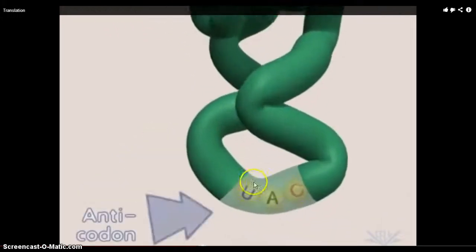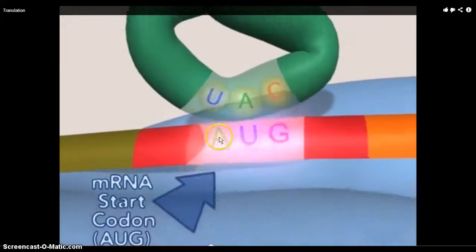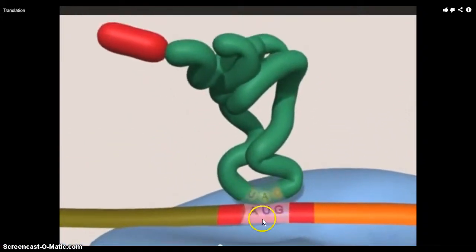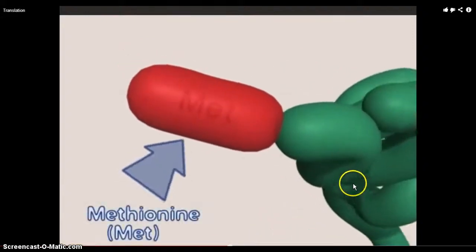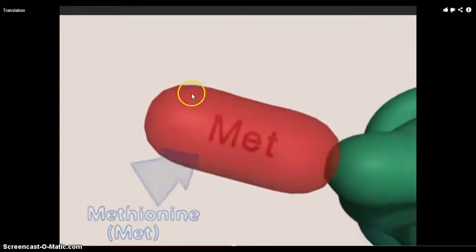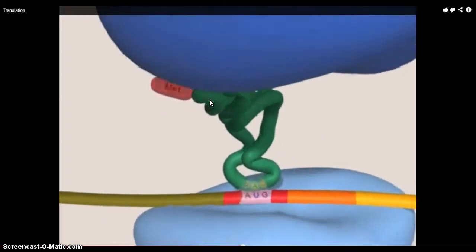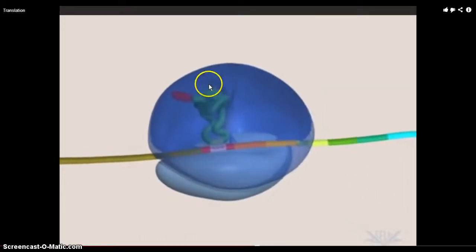So here we go. Here's your anticodon, UAC. Matches with AUG. The ribosome will read the codon and attract the tRNA with the anticodon. And here's your amino acid. Ribosomes have 2 parts. You don't have to worry about that. You have to know the whole thing is a ribosome.